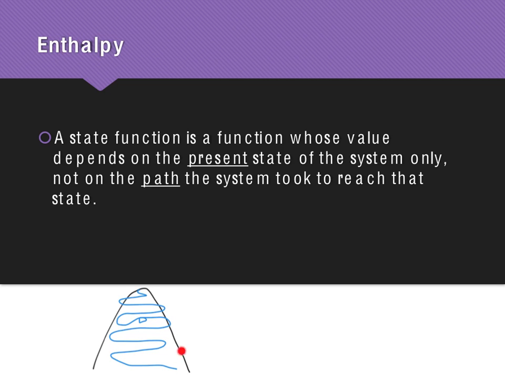is not a state function, because it depends on the path I took. The altitude that I reached is a state function, because I don't care how I went, even though I did this weird little loop thing, my final goal just depends on how high I got up. Doesn't matter the path I took, it just depends on how high of an altitude I have. That is a state function.